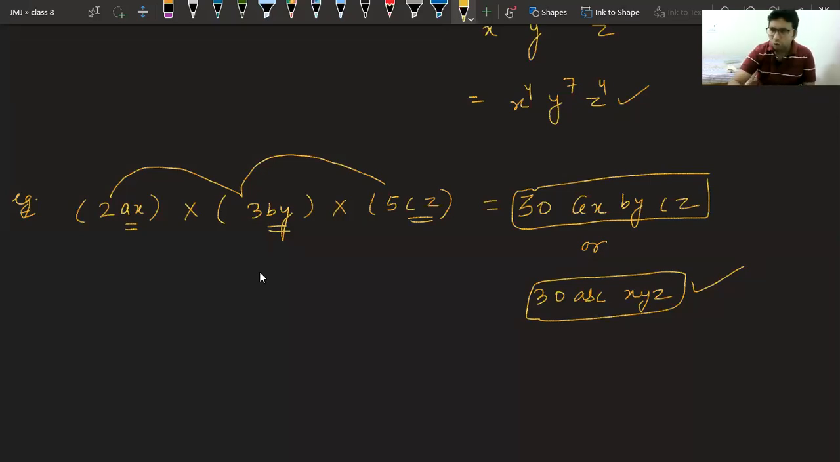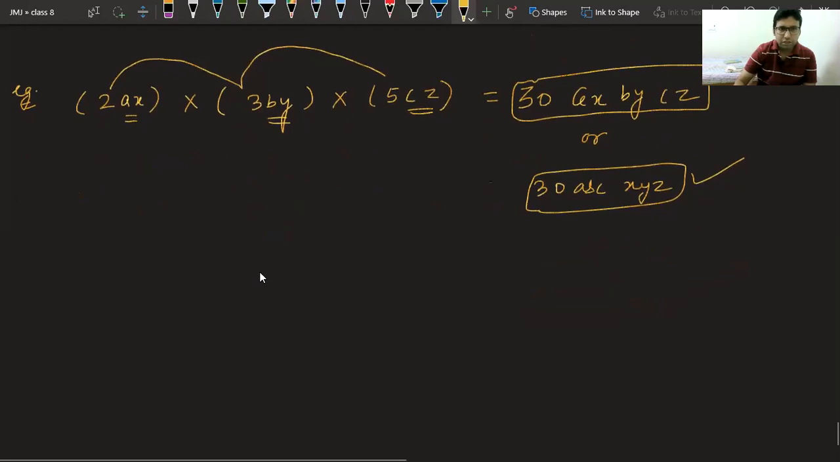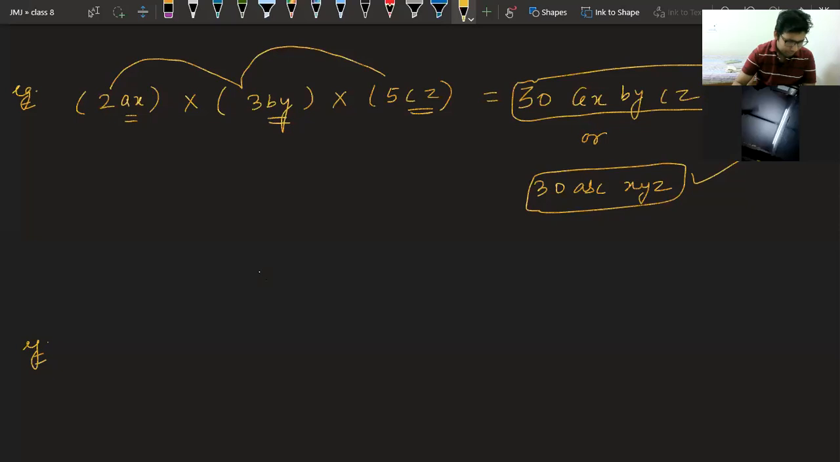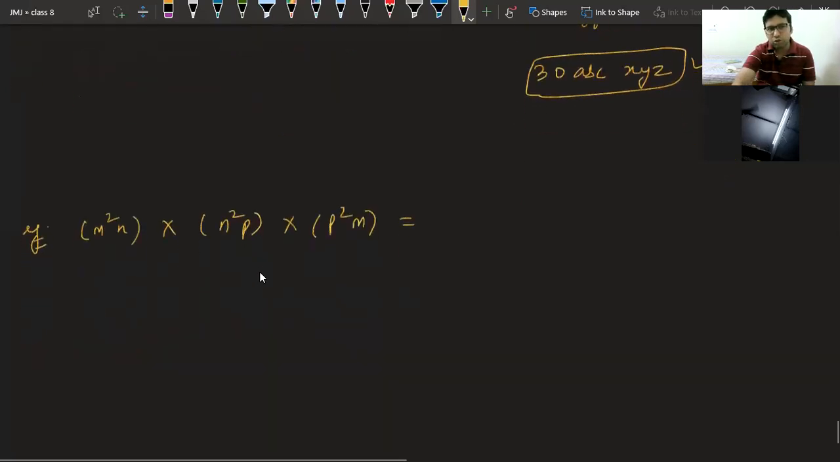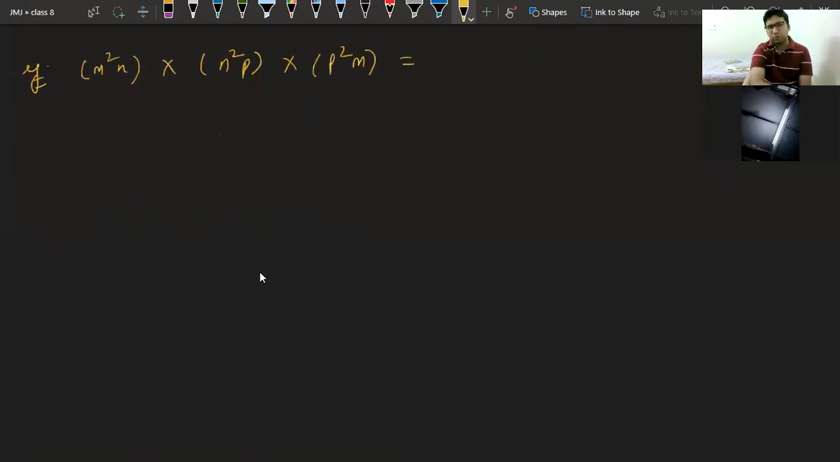Now try one more question. Today we will do a lot of questions on this. Now you try: m square n into n square p into p square m. Please tell me the answer of this multiplication of three terms. I am getting you ready for 9.2. After doing these questions, you can easily solve it.